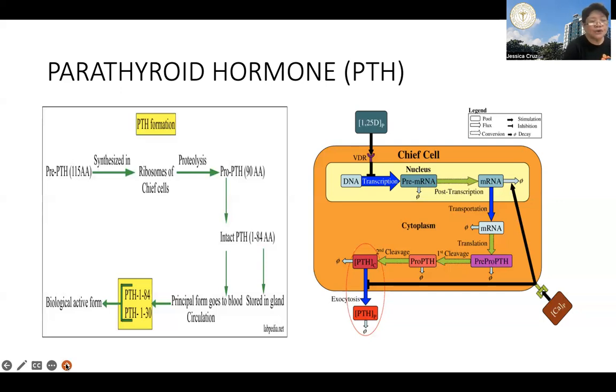And so this enables circulating or endogenously produced calcitriol to also suppress parathyroid hormone production. Calcitriol will also induce the calcium-sensing receptor to make the parathyroid gland more sensitive to the suppression effect of calcium.